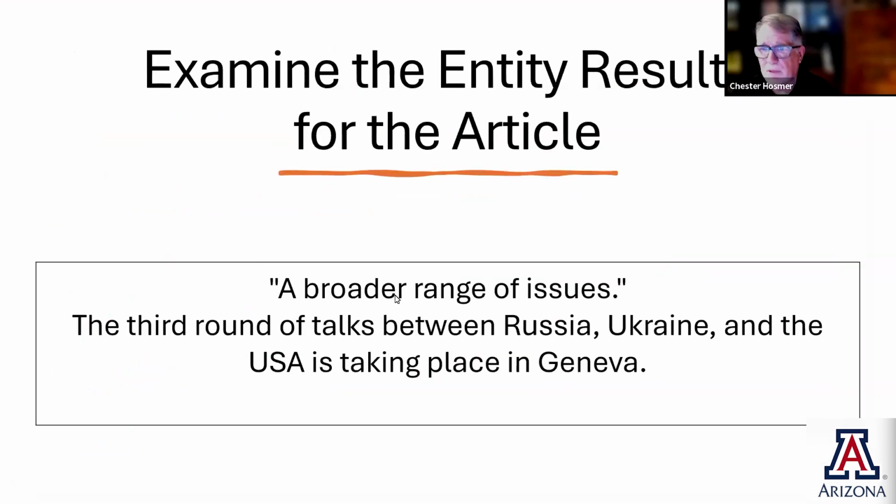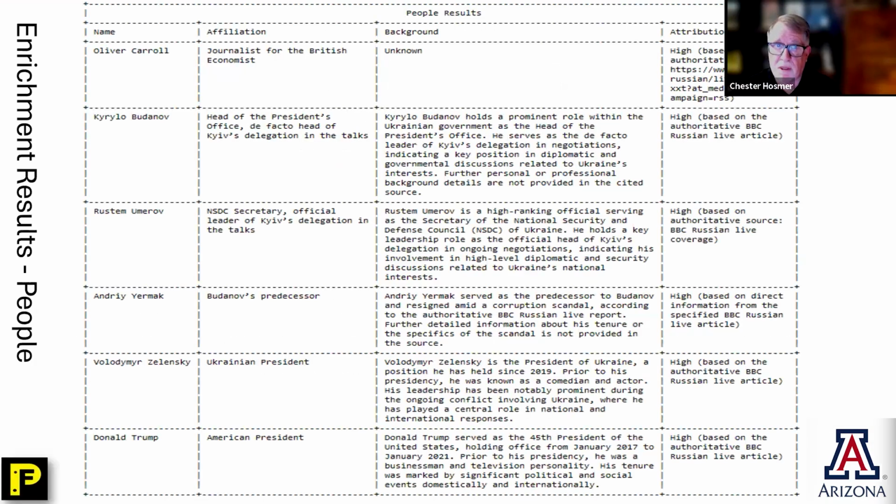So if I take an article, again, that was an article named A Broader Range of Issues, the third round of talks between Russia, Ukraine, and the US taking place in Geneva, that was the article that I applied that particular prompt to. From that, it was able to extract first the people. And it doesn't just give us the name. When it can, it says what the affiliation is.